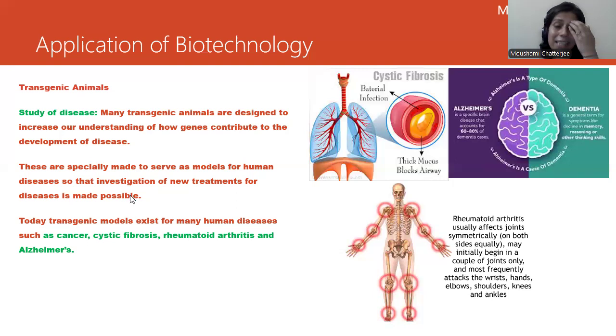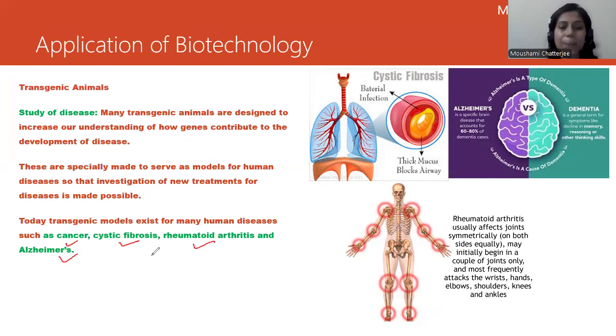Investigation for new treatments is only made possible because of the transgenic animal. A few examples we have cited are cancer, cystic fibrosis, rheumatoid arthritis, and Alzheimer's disease. These are some of the diseases which have an impact, and there are transgenic models we have developed to study their impact and how these genes can be treated.